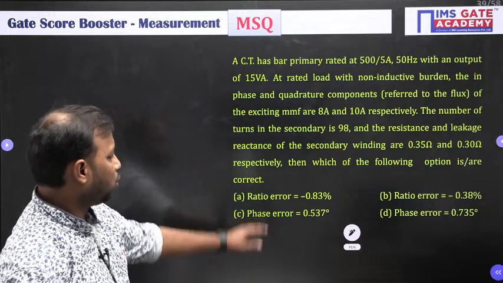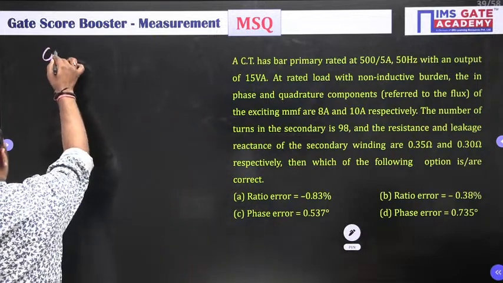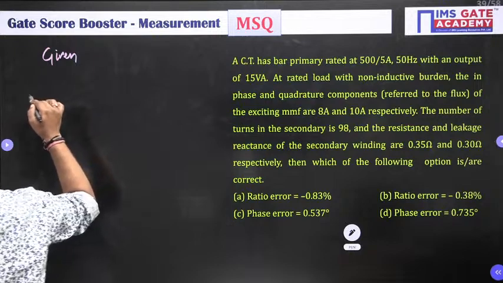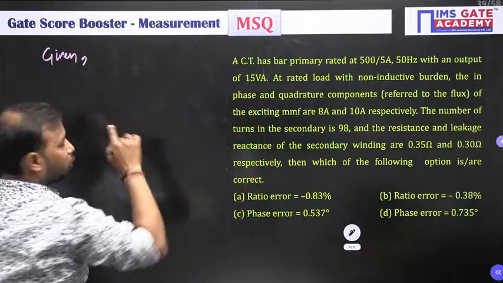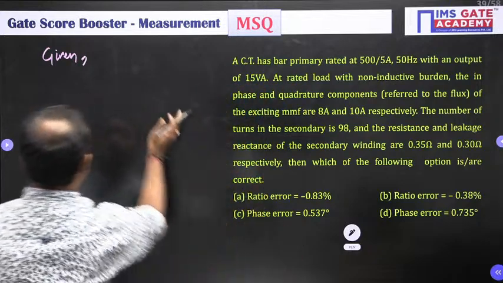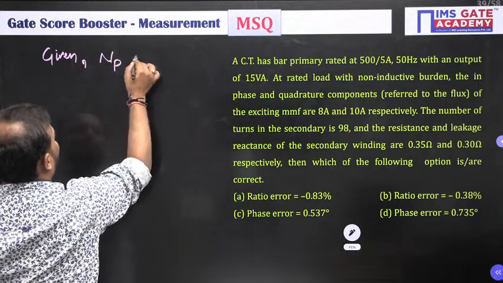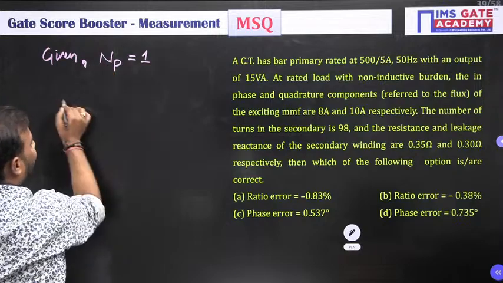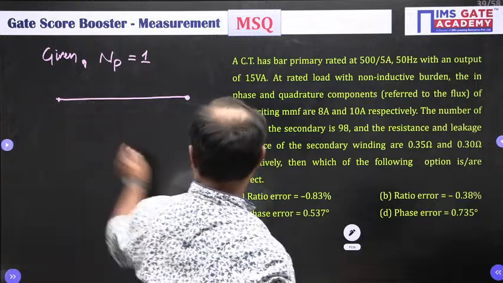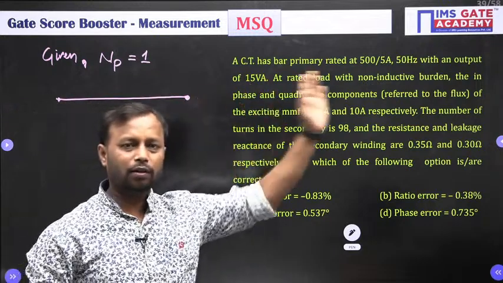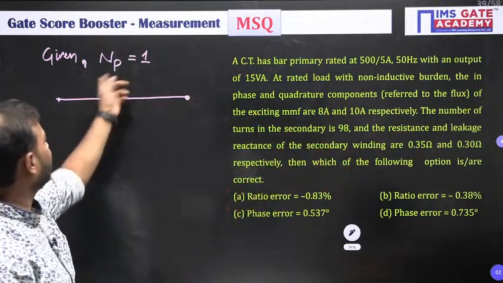So we need to find out the ratio error and phase error. So let me note down the data. What data are given in the question? So, bar primary, please do not think in another manner. Here the bar means primary turns as 1. Bar means, like the steel rod, something like that. If you see, it is a kind of one single line, so definitely it will not have any turns. Therefore it is 1.